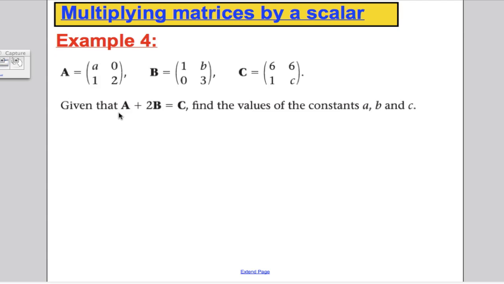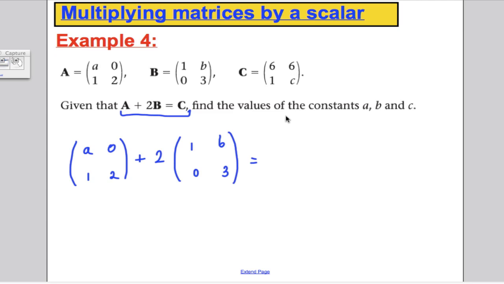Okay, let's write out this equation here. A plus 2 lots of B is equal to C. So you know that the matrix A, 0, 1, 2 plus 2 lots of the matrix 1, B, 0, 3 must give you the answer of matrix C, which is 6, 6, 1, C.